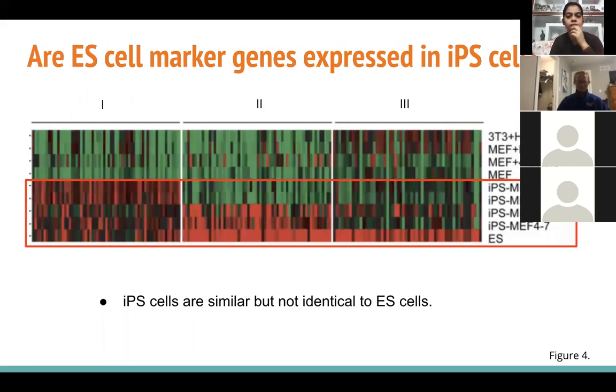So then global gene expression profiles of ES, iPS, and other control cells were compared using DNA microarray. In the figure, the red shows upregulation and green shows downregulation of genes. So group 1 shows upregulated genes in ES and iPS. And then from group 2 and 3, we can see that iPS 4 and 10 cells are the most similar to ES cells. So this confirms that iPS cells are similar but not identical to ES cells.